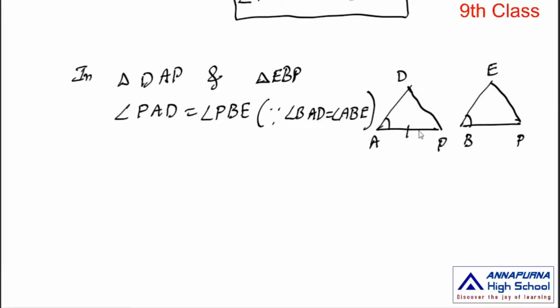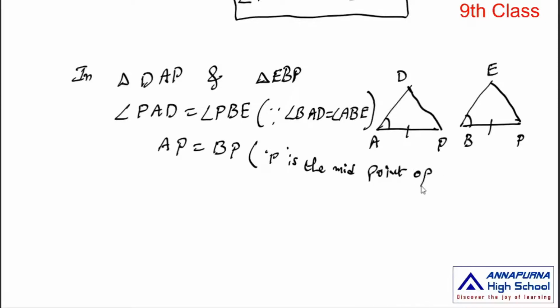Next, AP is equal to BP. P is the midpoint of the line segment AB, so AP is equal to BP. Angle APD is equal to angle BPE.